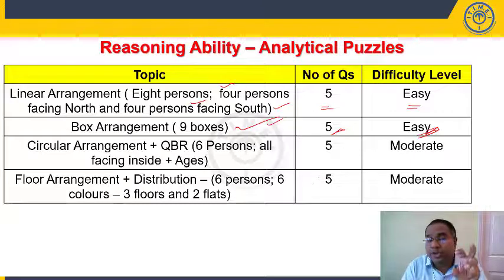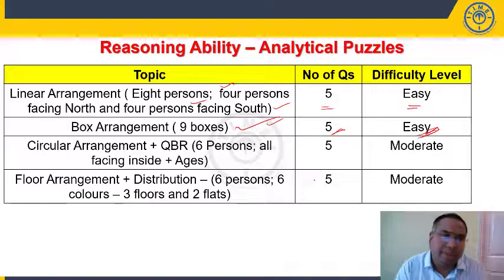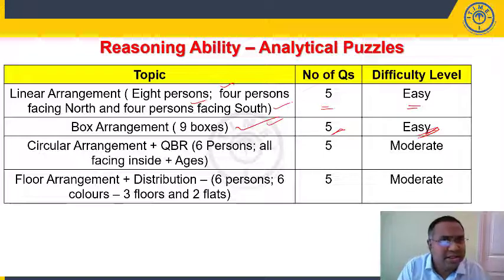And one more point which needs your attention: in almost all puzzles here, we had questions on analogy and odd man out. Which of the following is not similar to this? Which of the following has a similar relationship to the given thing? Out of, let us say, 5 questions, 3 are based on the arrangement. Maybe in one of the puzzles we have 2 questions, one on analogy and one on odd man out, and in other puzzles you have 4 questions based on arrangement and 1 question based on odd man out. Keep this point also in mind.